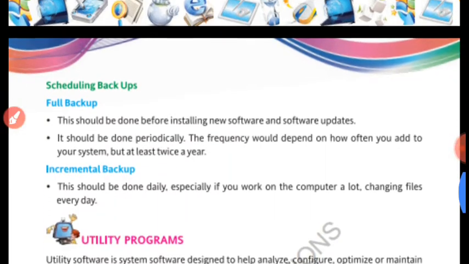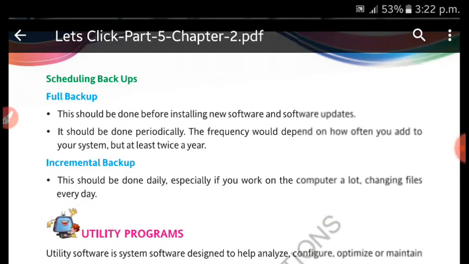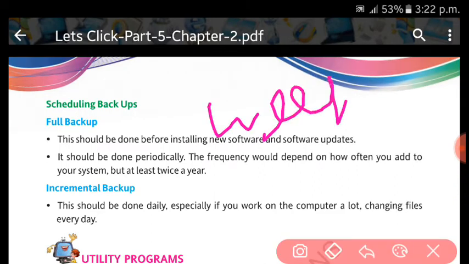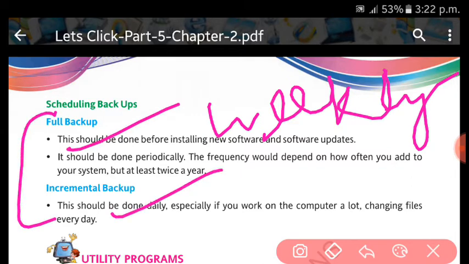There are also other options. Scheduling backups: you can fix a date, weekly, or you can do that monthly, you can do that yearly. Okay, you can make it a scheduled backup. In case of scheduling backup, there are two possibilities: full backup and incremental backup. Full backup means everything else, and in incremental backup only the data which has changed after a particular time.